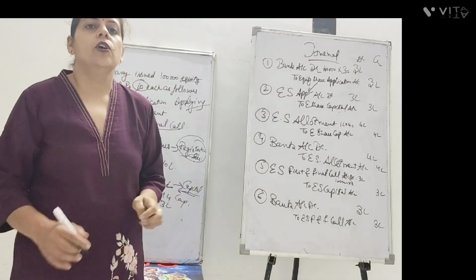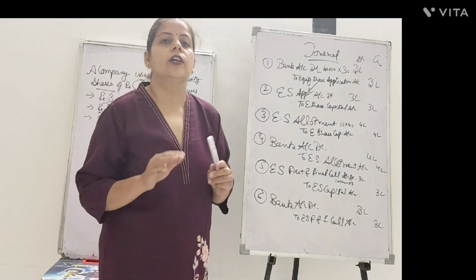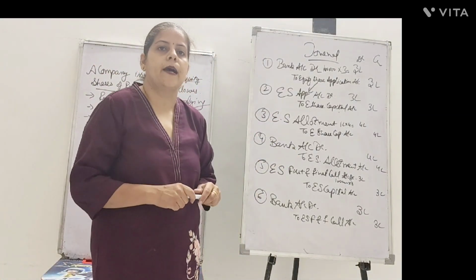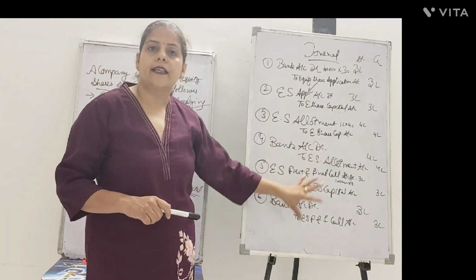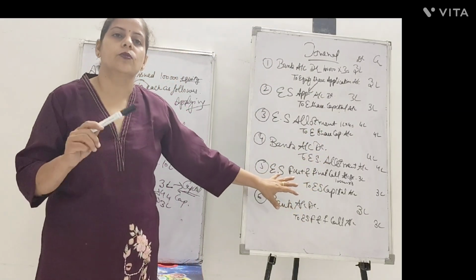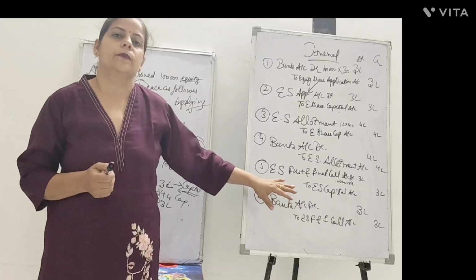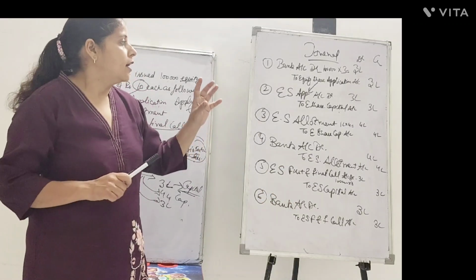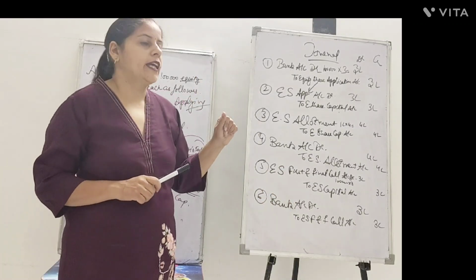So this is how you have to start off with the normal portion of the share capital. Firstly, you need to practice these many journal entries, only then you can carry along to the next part of the chapter. So let's recapitulate what we have done.